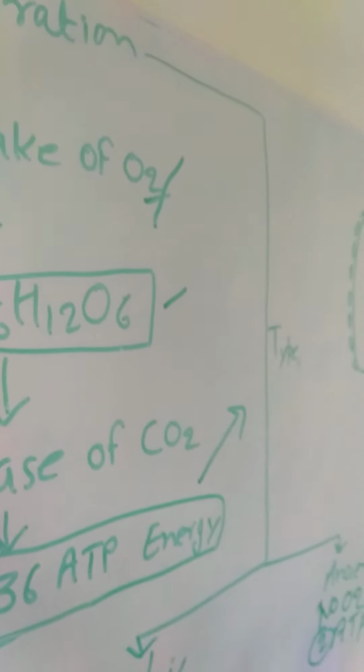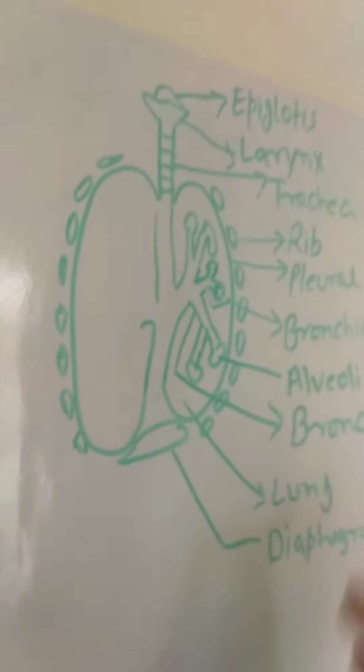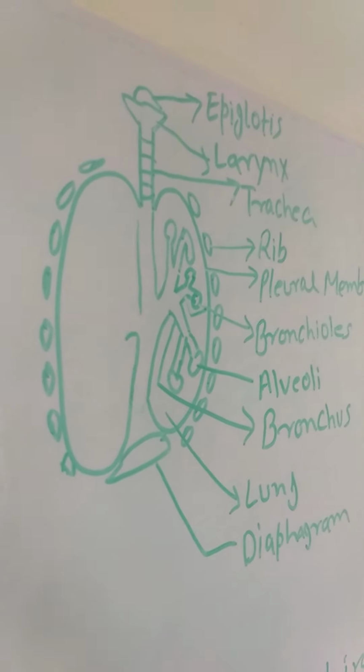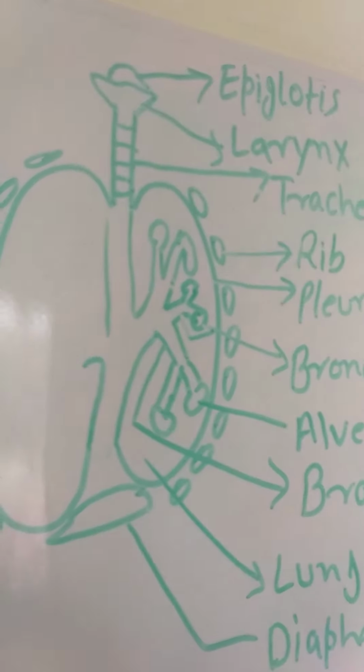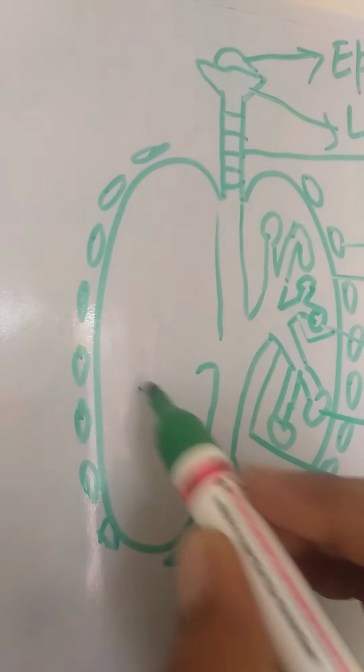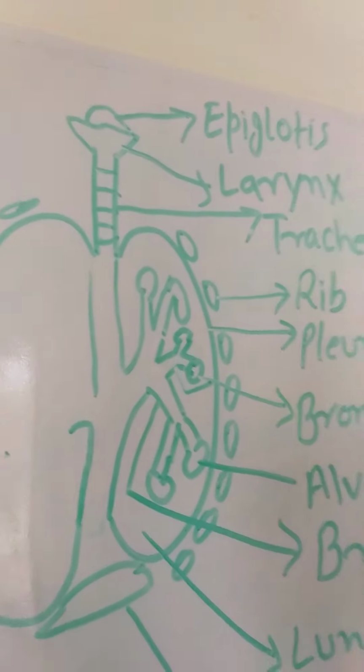You can take help. One more diagram I have prepared for you. You see the diagram, that is the human lungs, okay. So I am explaining about the human lungs. This is a little bit of the diagram of the human lungs. This is the lungs cavity, and here I have the diagram.